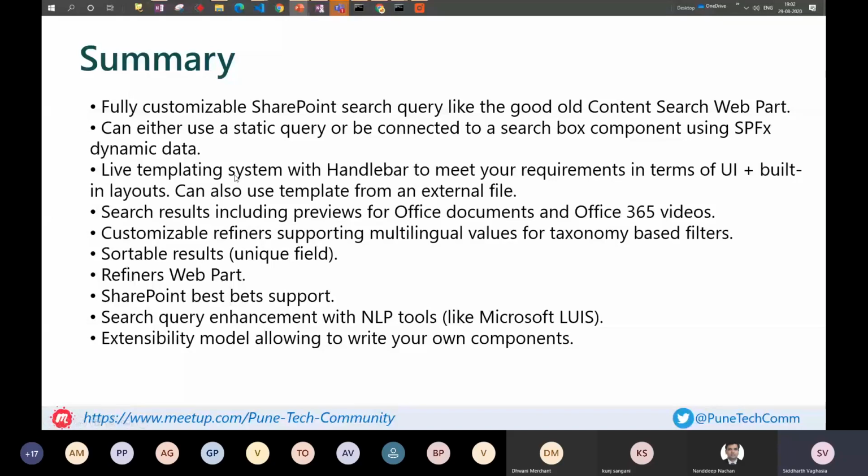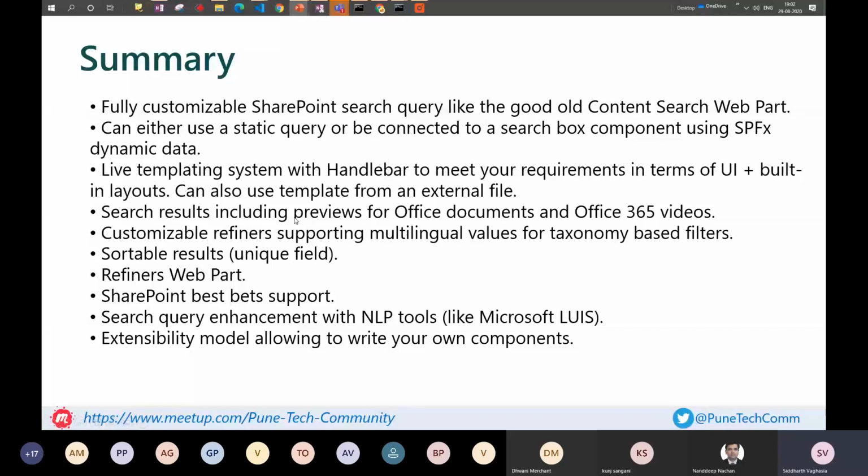You just need to know how to use the handlebar.js and do the customization out of it. Then it also provides you a preview of the Office document and the videos within the search result. There are customizable refiners which are available in the multilingual support based system. The results are sortable, and there is a refiner web part.